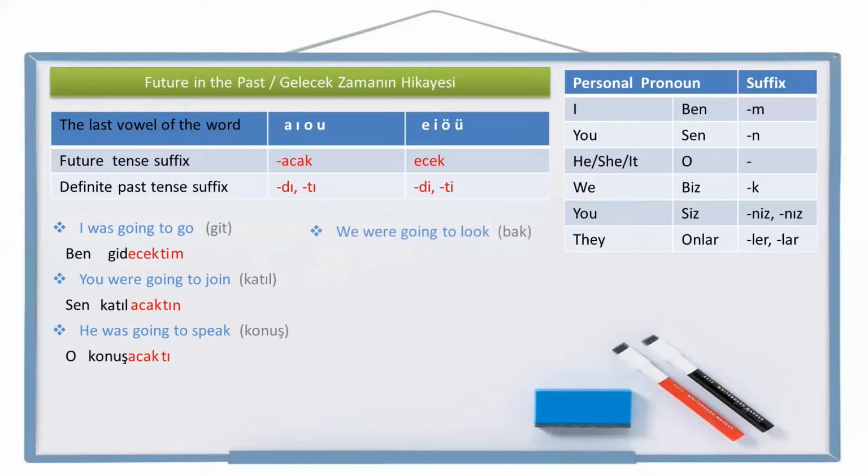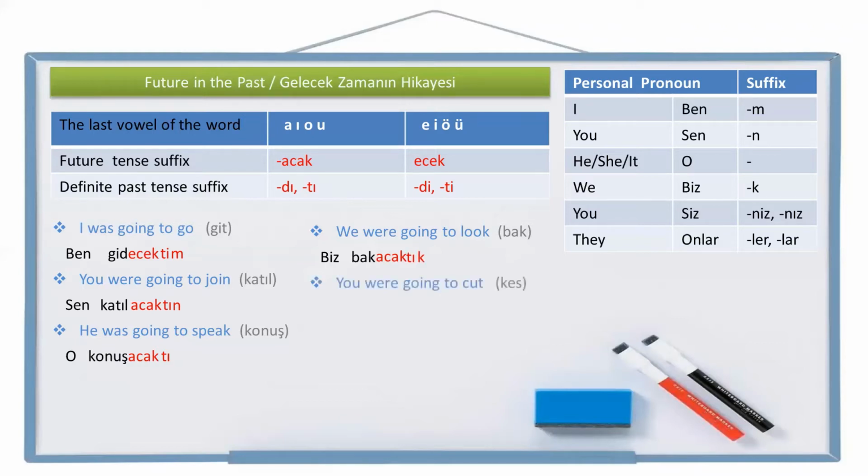Let's make some plural examples. We were going to look. Look is bak in Turkish. Let's write the personal pronoun we first. Biz. Look, bak, going to look, bakacak, were going to look, bakacaktı, and the personal pronoun suffix to the end. Biz bakacaktık. We were going to look, biz bakacaktık.